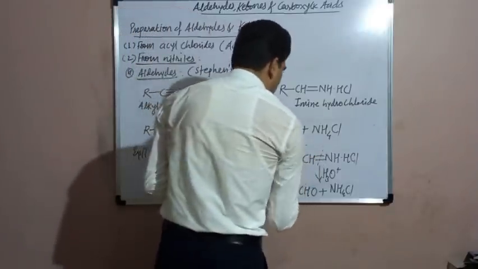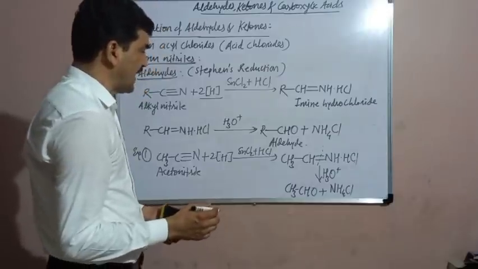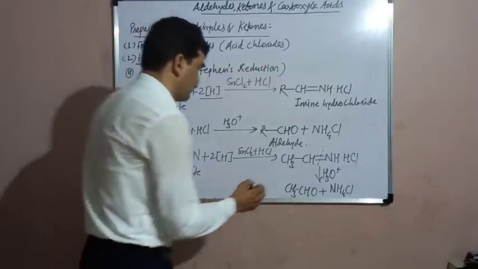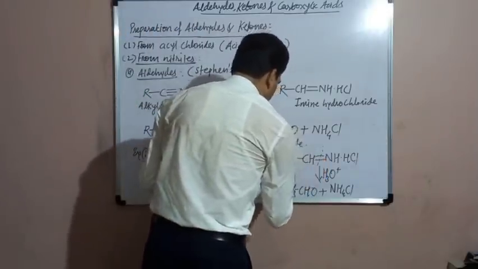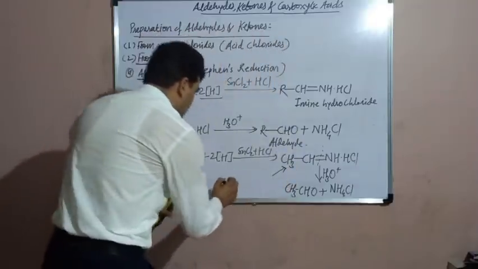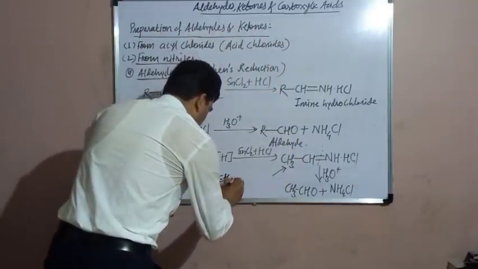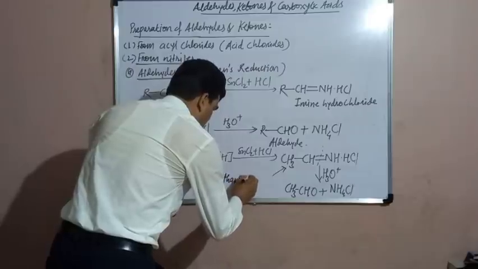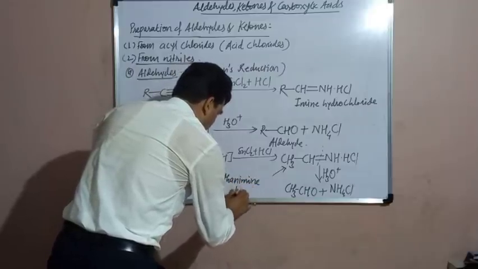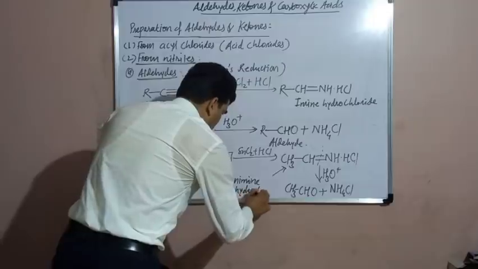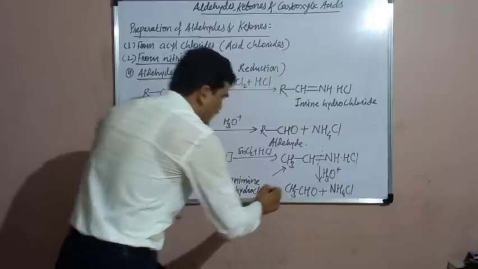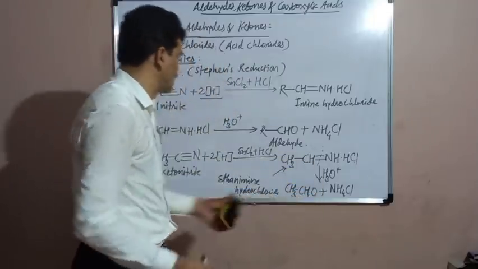The name of this imine hydrochloride is ethanimine hydrochloride. Ethanimine hydrochloride is obtained, which on acid hydrolysis gives acetaldehyde.